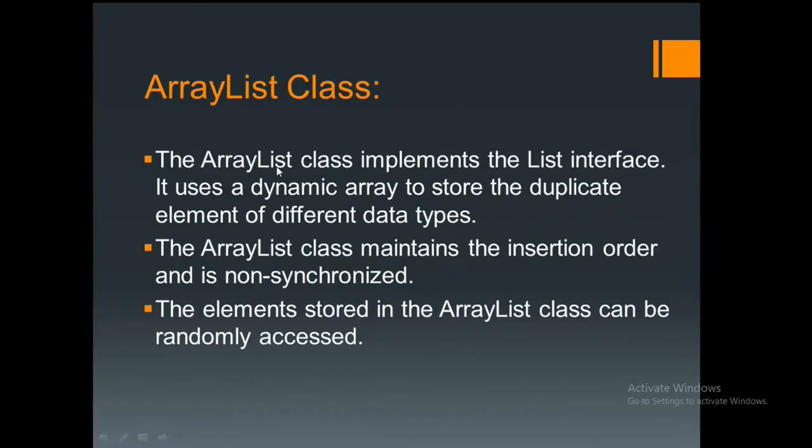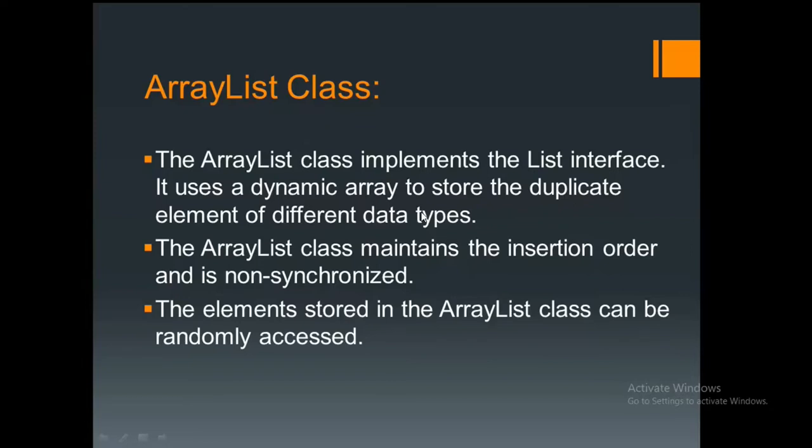Some description I have written about this ArrayList class, what things we need to remember, and what the advantage of ArrayList is. Those points I have written here. Now you see that the ArrayList class implements the List interface, because it is a part of the List interface, and it uses a dynamic array to store duplicate elements of different data types.